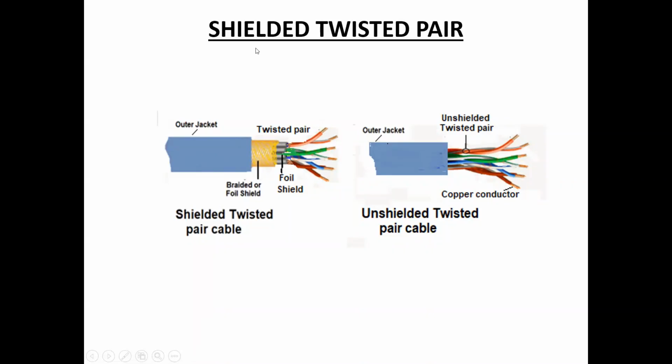This is the difference between unshielded twisted pair and shielded twisted pair cables. In addition to unshielded twisted pair, shielded twisted pair has one extra shield, braided or foil shield.